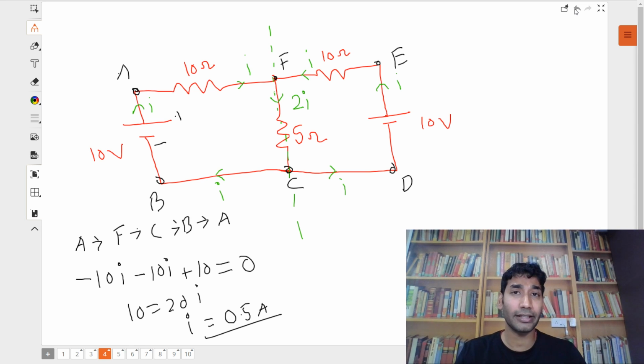Anyone? Everyone got this? Now, I am going to complicate this question a little bit. Okay, I'm going to complicate this a bit. All right, so let me complicate this a bit. Okay, so I'm going to rub this off.